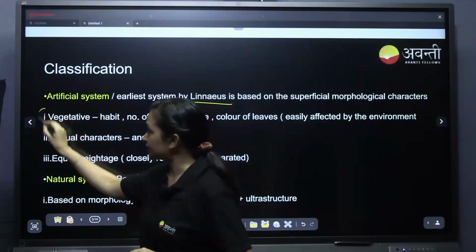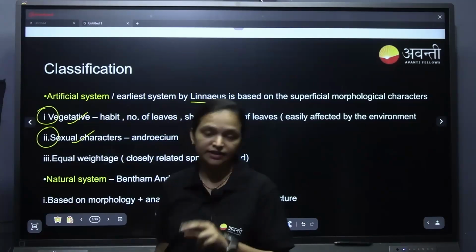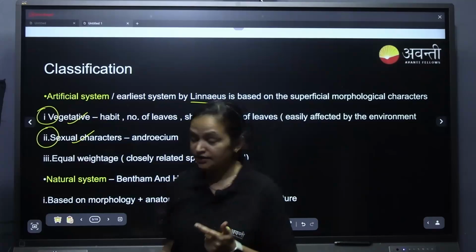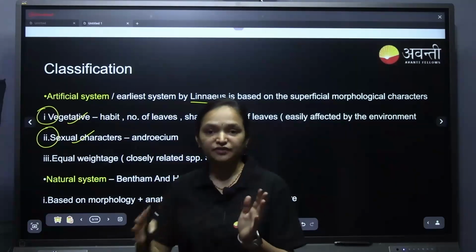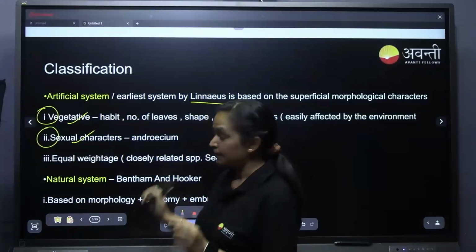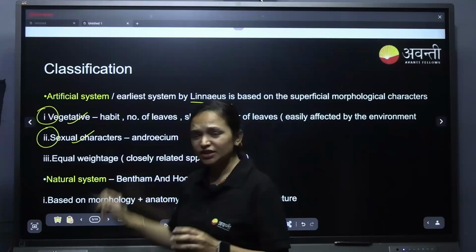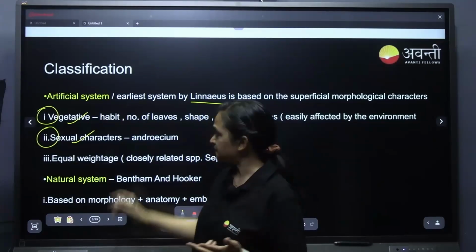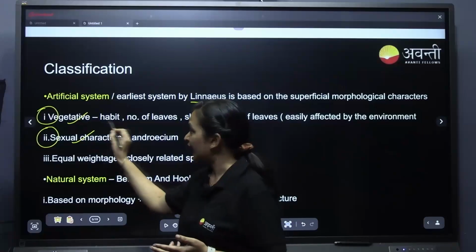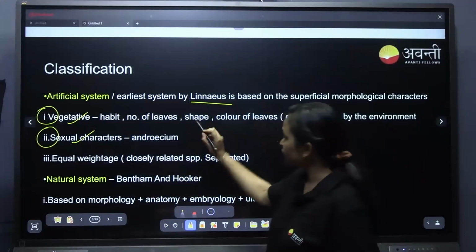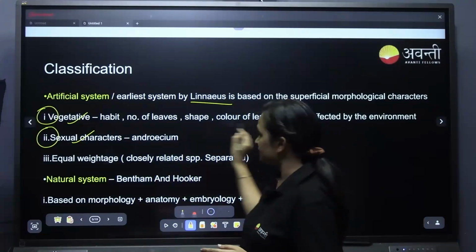Actually, he saw two types of characters, that is vegetative and sexual characters. Based on the vegetative and sexual characters, he started making the divisions of angiosperms. But here, one important thing you need to notice is, what is vegetative? Stem, root, leaf, right? And he saw the characters of vegetative state, that is habitat, number of leaves, shape of the leaf, color of the leaf, and so these many things he characterized in a plant.